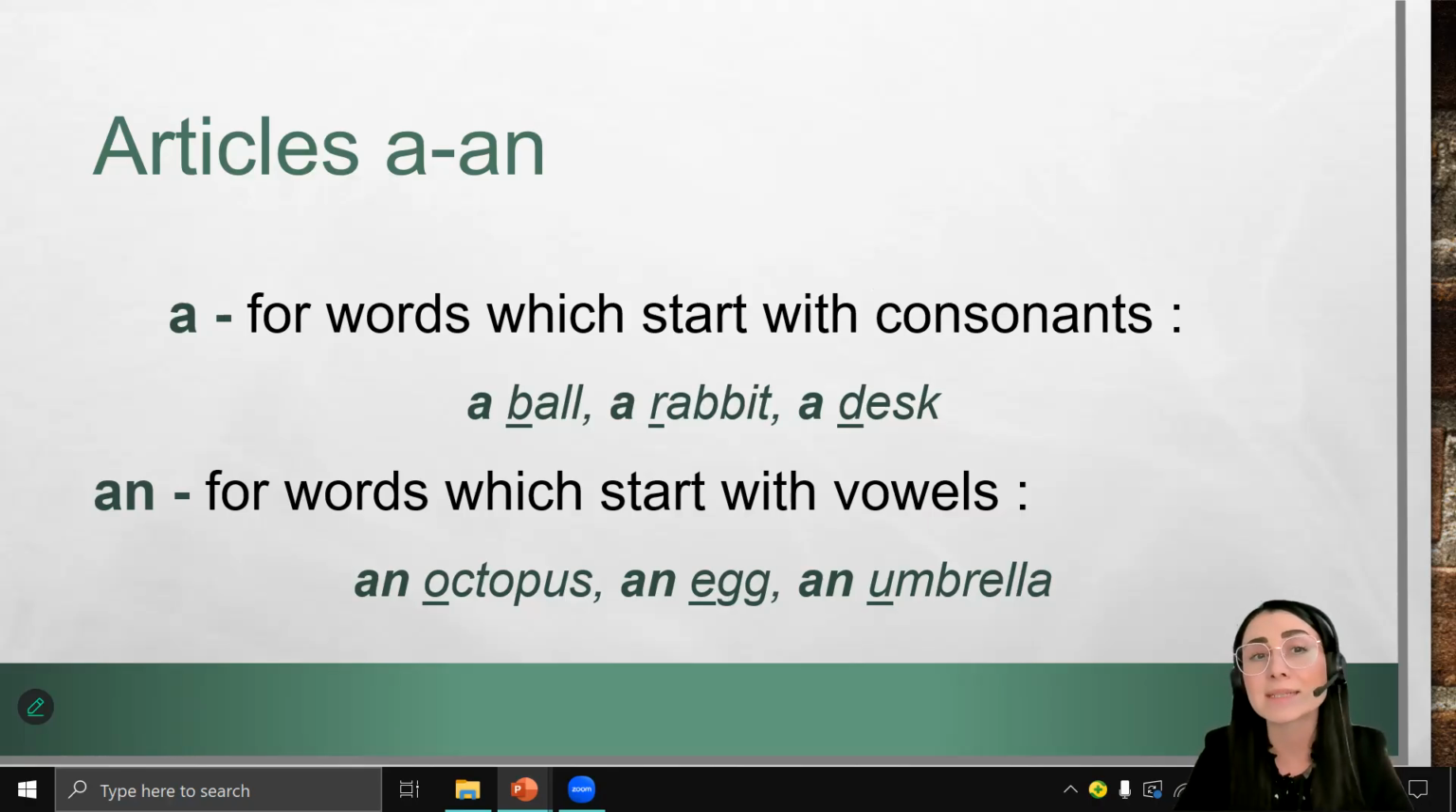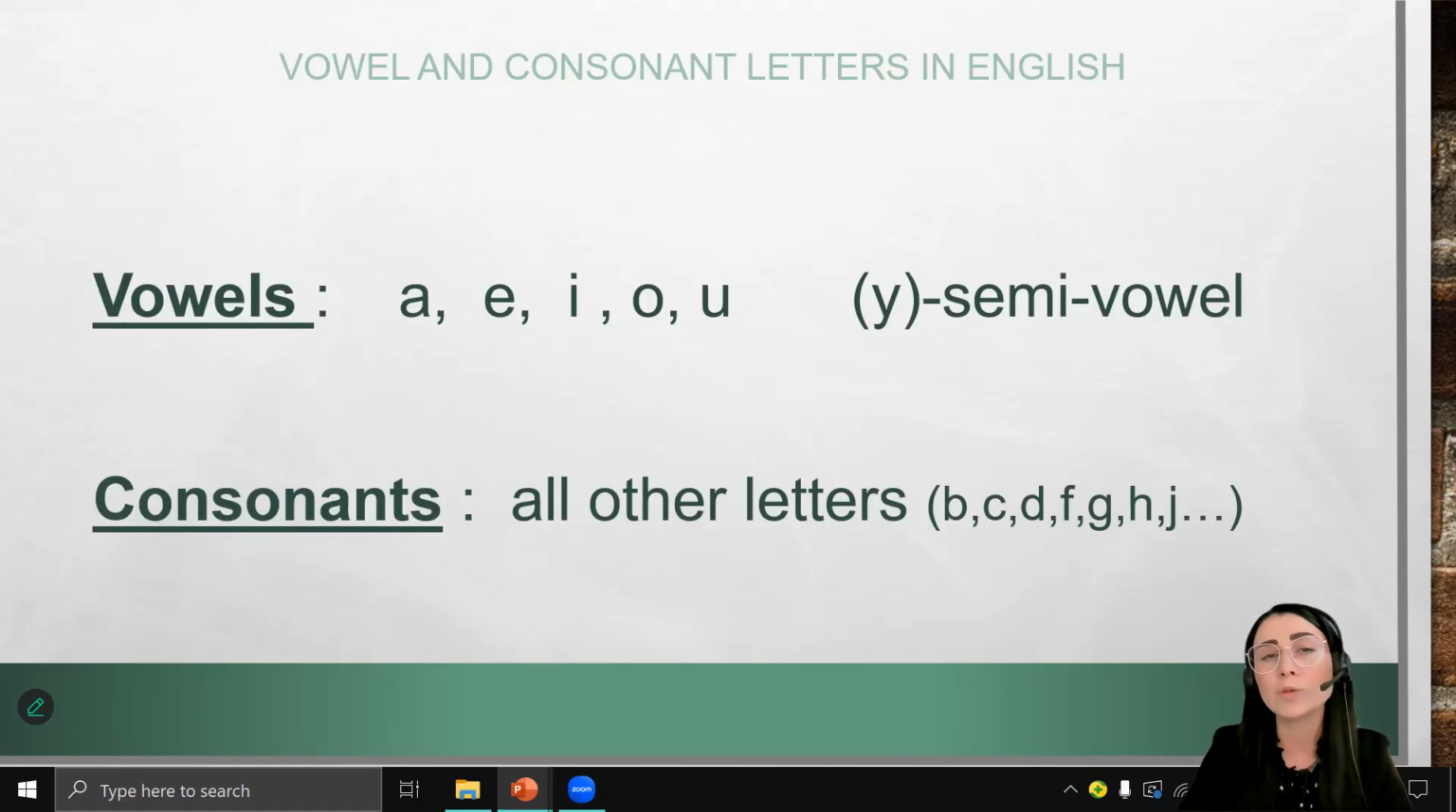Articles a and an. What is the difference between them? It's very easy. We use article a when the word starts with a consonant. A ball, a rabbit, a desk, a lamp, a computer. And we use article an for words which start with vowels. For example, an octopus, an egg, an umbrella. If you learn all vowels, you will know all consonants automatically, because there are only 5 vowels in English.